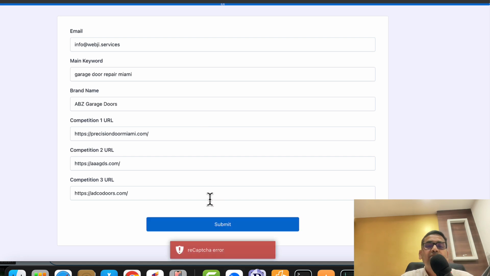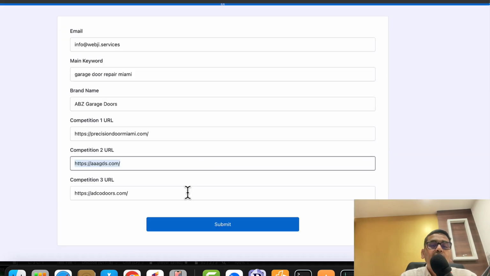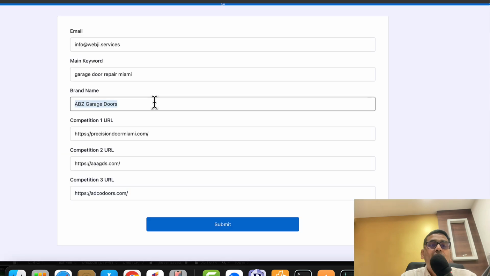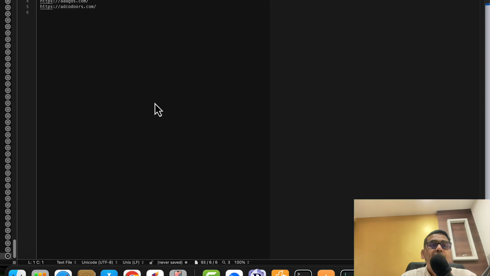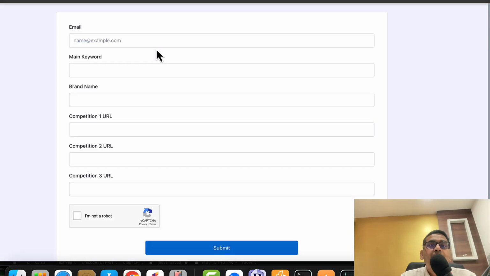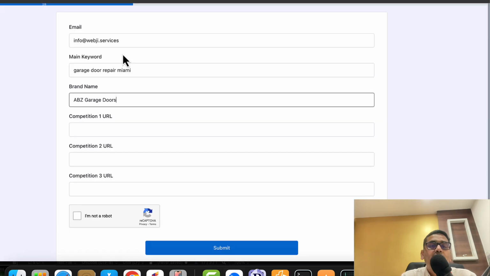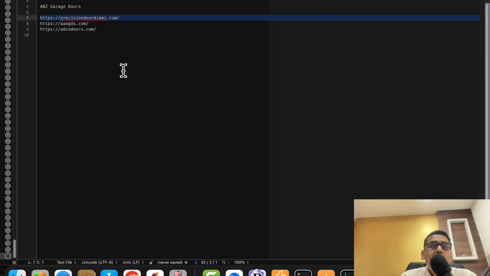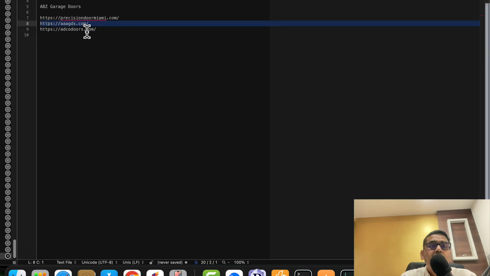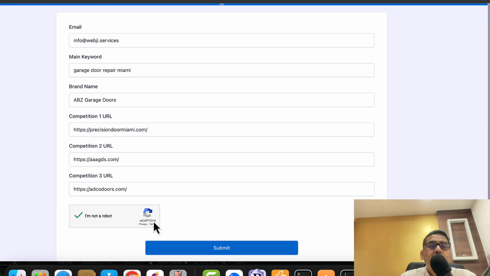Sometimes you get that reCAPTCHA error. Generally what I do personally is I copy the data to another place before I refresh. So I'm copying it to my text editor, whatever text editor you are using. Refresh the form now, and then you can just fill in everything back, copy and paste. Just make sure when you have the reCAPTCHA error, you say I'm not a robot and you submit.